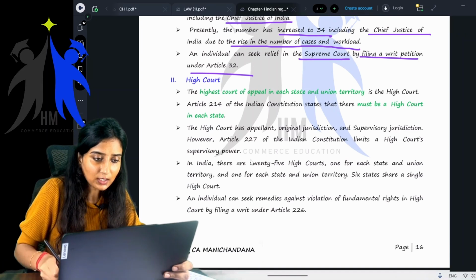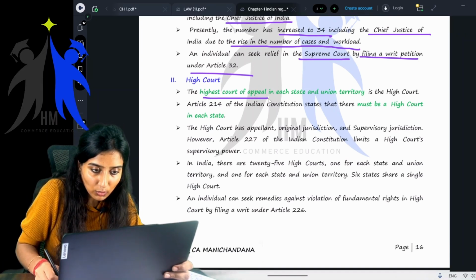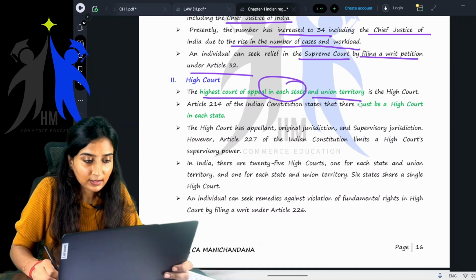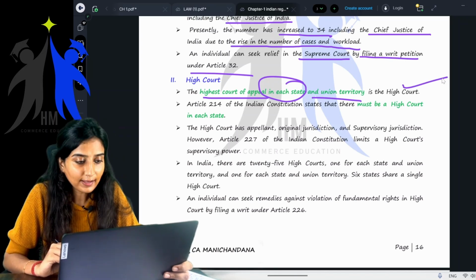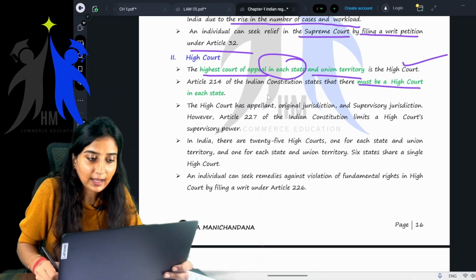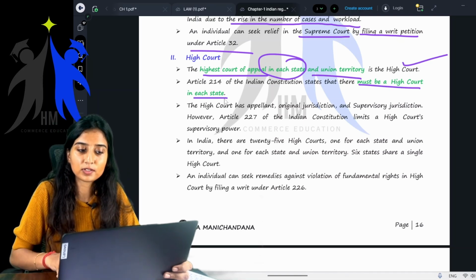Next, we will finish with the High Court. The High Court is the highest court of appeal in each state and union territory. Article 214 of the Indian Constitution states that there must be a High Court in each state. That is what the Constitution says.